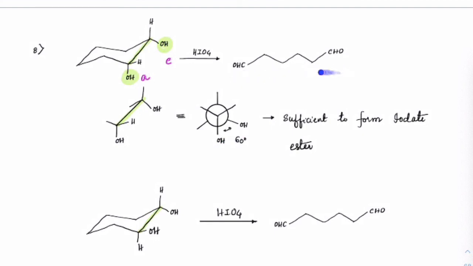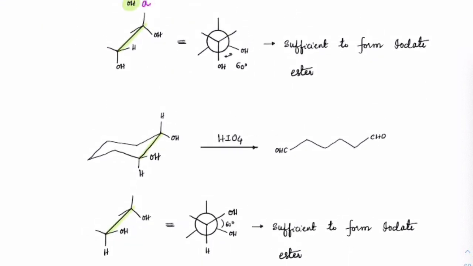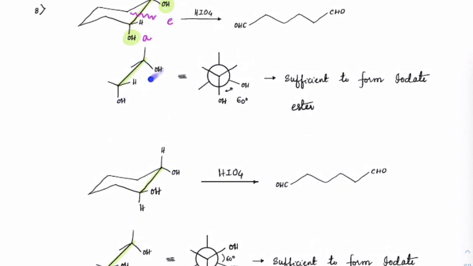That's why this will be the main product. So I can tell that this bond breaking will take place and you will have aldehyde on both sides. Even if you have trans with both OH, this was cis form, right? But if you have trans with both equatorial, OH and OH, both of them are equatorial to each other.